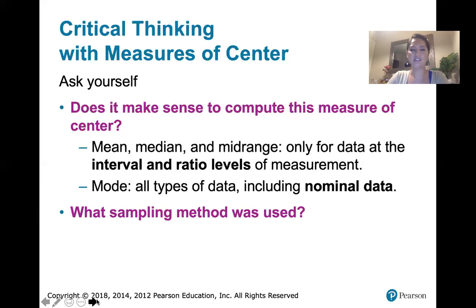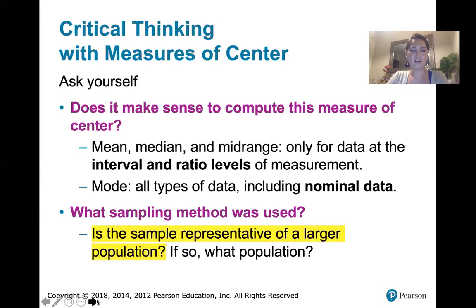Another thing you should ask yourself is what sampling method was used? Because the sampling method really determines how generalizable your measures of center are. So the big question is, is this sample representative of some larger population? And if so, what population? Then we can use our measure of center to say something about the larger population. If the sample is not representative, then we should be wary of that. So you want to keep all of this in mind as you are computing measures of center and then trying to interpret what those measures of center mean.